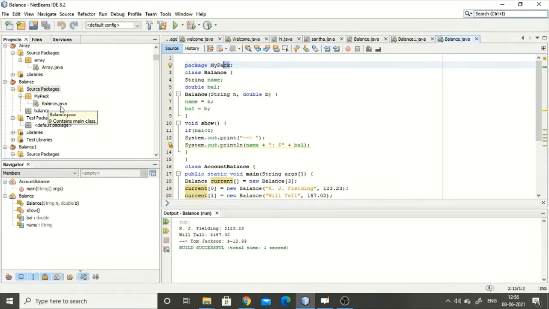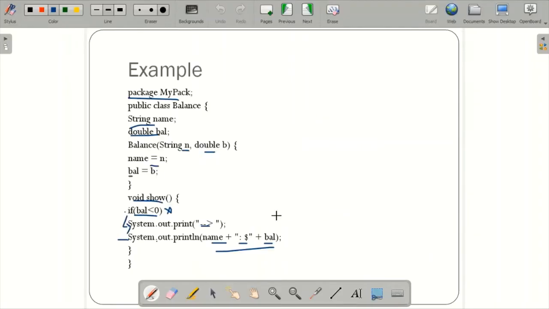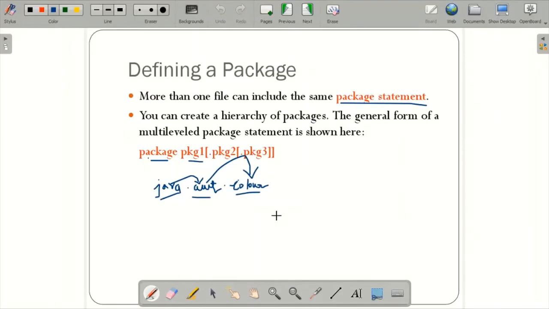In our normal Java programs, we just used to compile Java account balance. So here we are going to include the package name in the same way, but the only difference is mypack dot, followed by the class name you're going to run. So this is regarding the example program of the package.